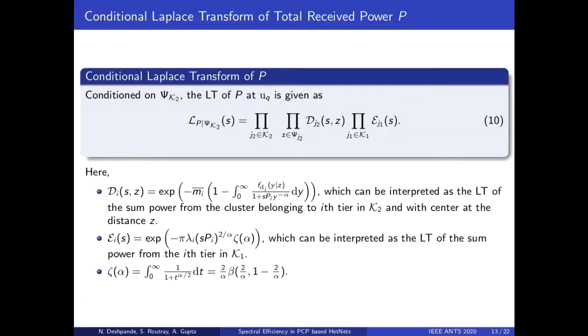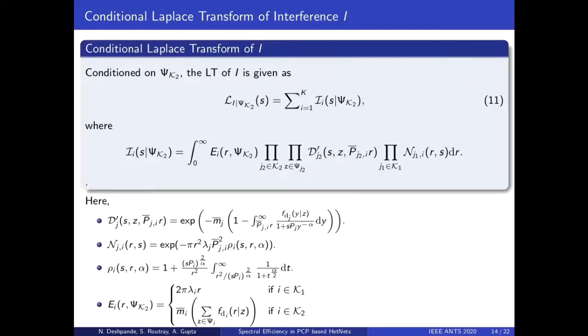The conditional Laplace transform of total received power P is given by equation 10. The term Ti can be interpreted as the Laplace transform of the sum power from the cluster belonging to the ith tier in K2 and with center at distance z. Ei of s can be interpreted as the Laplace transform of the sum power from the ith tier in K1. Similarly, the conditional Laplace transform of interference I is given by equation 11. Let us compare the term dj in this slide to di in the previous slide.